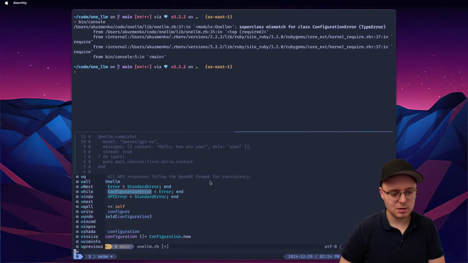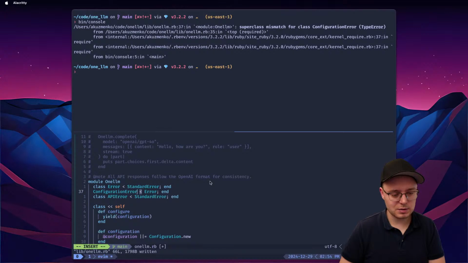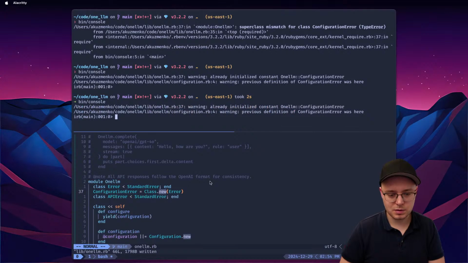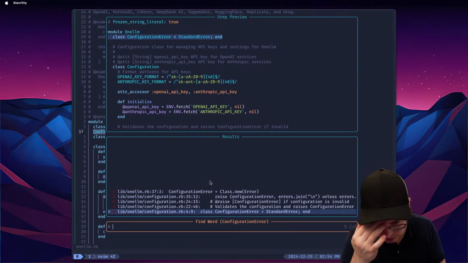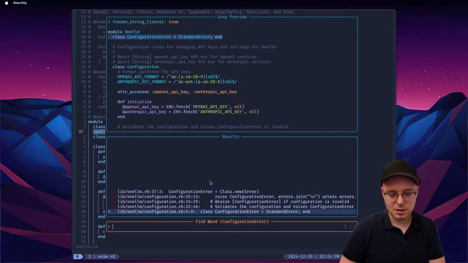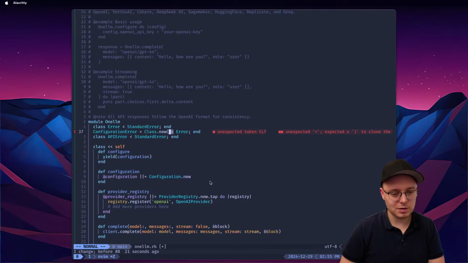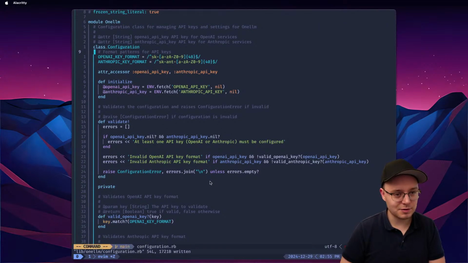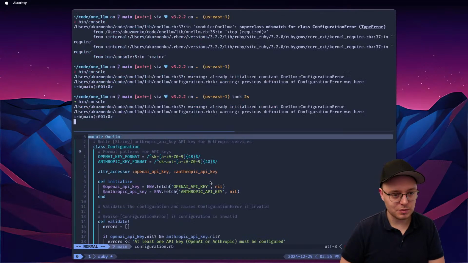What? Okay, what if I do class equal class new this thing? Oh, okay, one sec. Already initialized? Do I initialize it in a couple places? Wait. Ah, okay. Now I see what the problem is. Okay. So let me try to remove this problem, class configuration, and now, so what if we do it again?